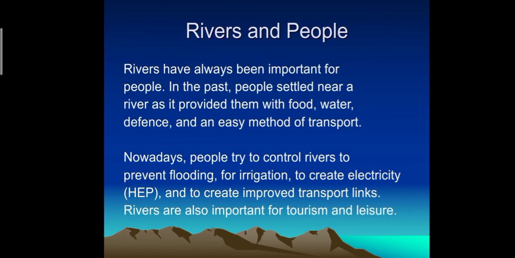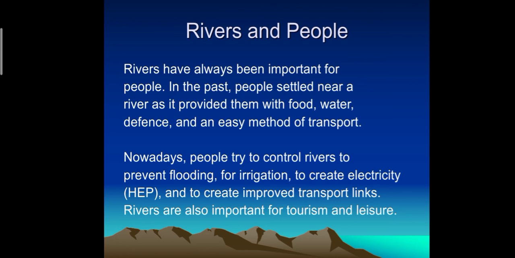So, what's the relationship of rivers with people? Rivers have always been important for people in the past as well as in the present. People settled near a river as it provided them with food, water, and defense.